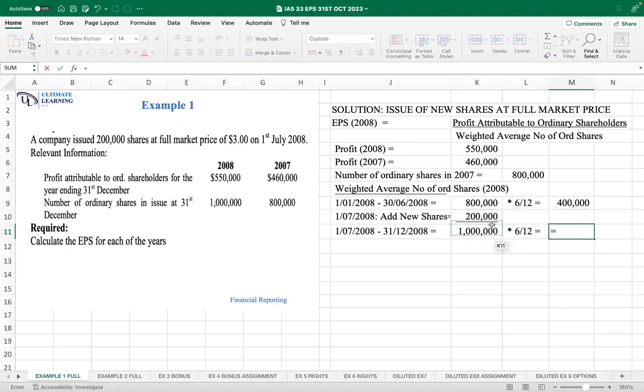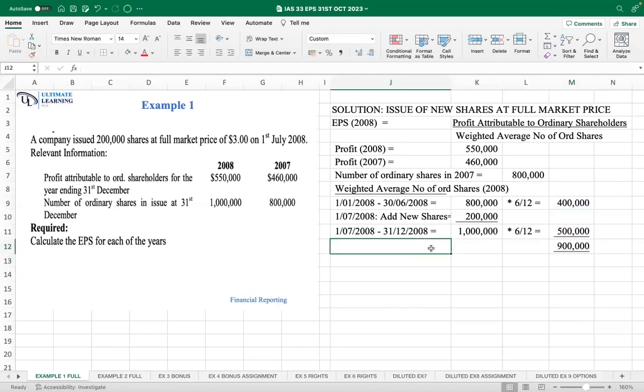So what is the average number of shares? It is times 6/12. We must get the weights by prorating depending on the number of months we had shares. So what is the total? The total here is 400,000 plus 500,000, which gives us 900,000. And that gives us the weighted average number of shares in 2008. So we have all the data that we now need to answer the question.